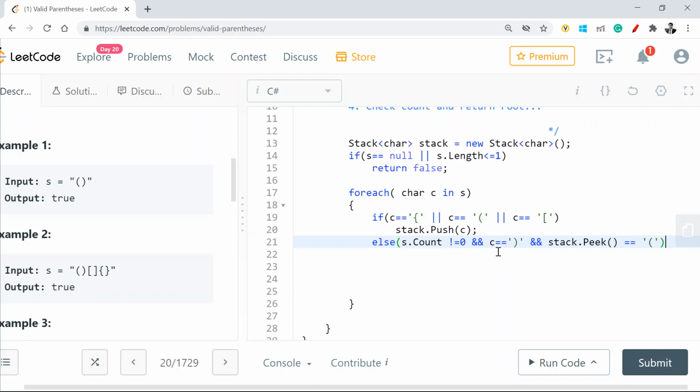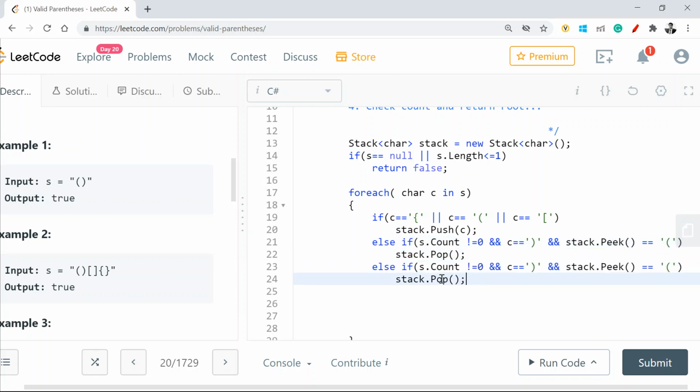That means whatever I last inserted into the stack is now being accompanied by the closure. If that happens, then I can just pop it. I'll remove this open parenthesis from my stack. Now I'll follow the same step